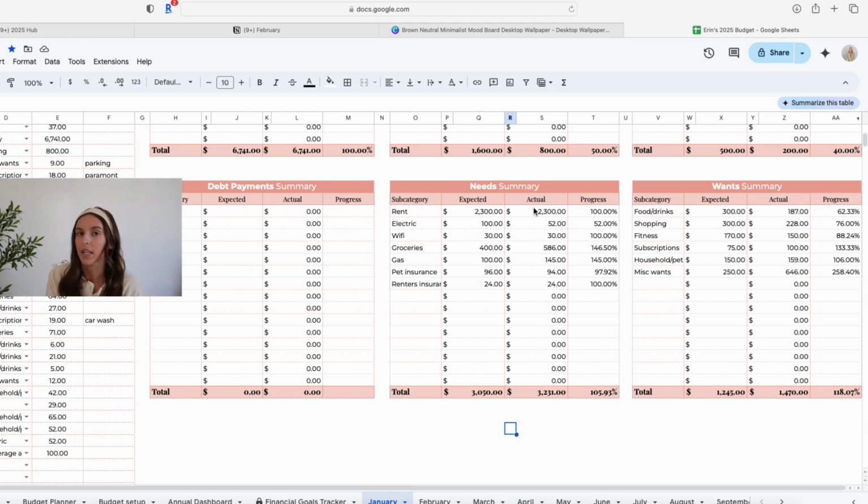My rent is always $2,300 a month. That does include my amenity fee and also a couple little utilities. The other utilities that I pay are electric and Wi-Fi. I paid $52 in electric this month because it's winter and I'm not running my ACs.